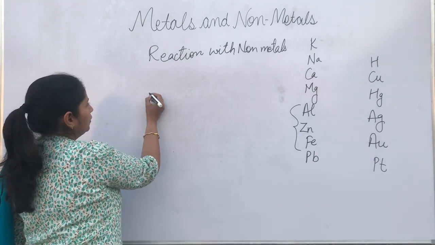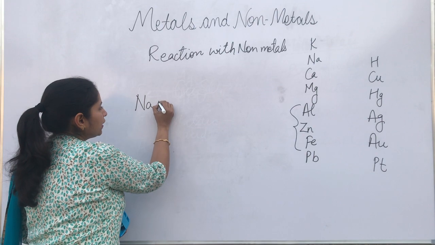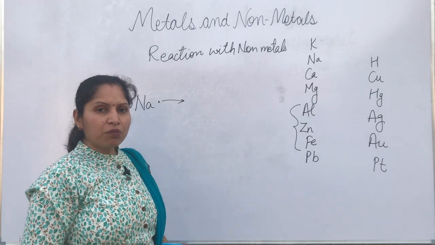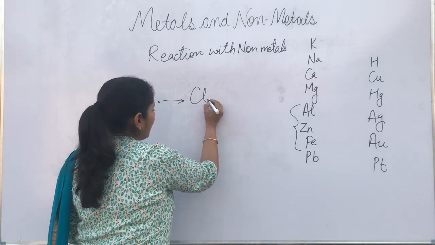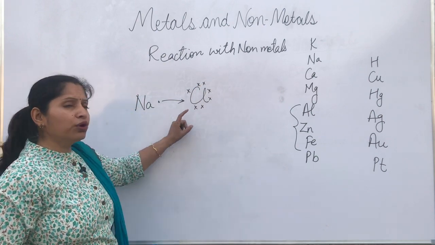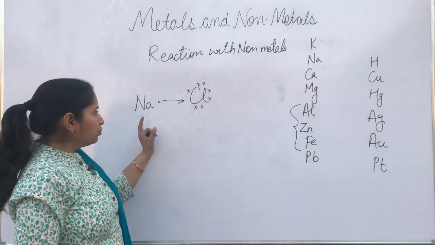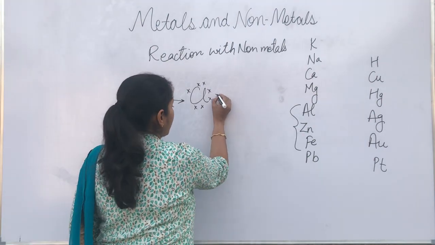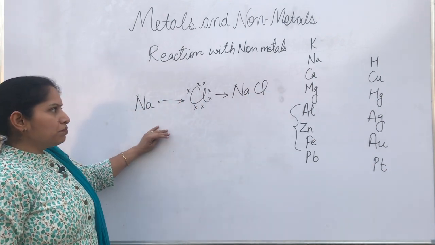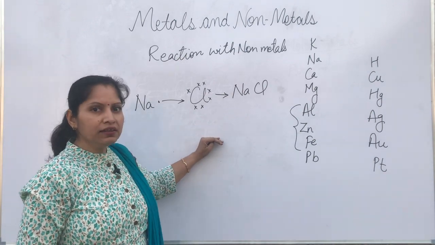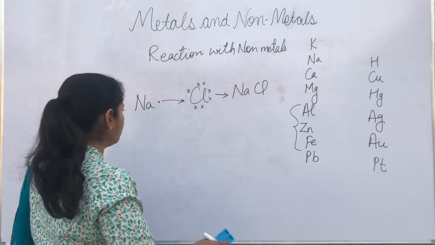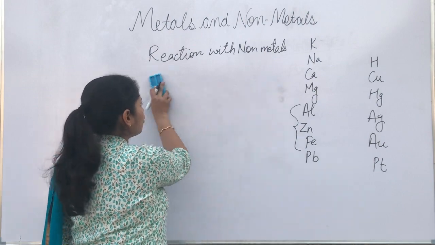Metals are ready to give electrons. For example, sodium has one electron in the outermost shell. It tries to give that electron. Chlorine has 7 electrons in its outermost shell. It wants one more electron to complete its octet. So the metal and non-metal react with each other and form a salt like NaCl. Such compounds which are formed by reaction of a metal and a non-metal are known as ionic compounds. We'll see the properties of ionic compounds also. We'll see some formation of some metals.